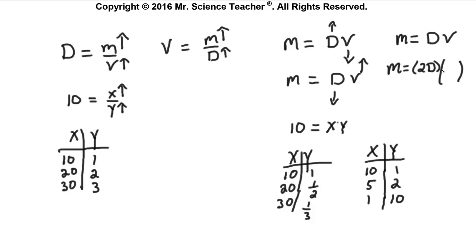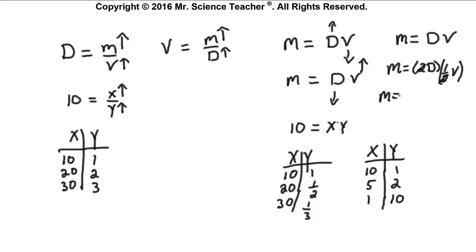Mass is density times volume. I would have to have half of the volume. The volume would have to go down by 2 so that those 2's would cancel and I'd still get mass is density times volume. So if I double the density, I have to have 1/2 of the volume.